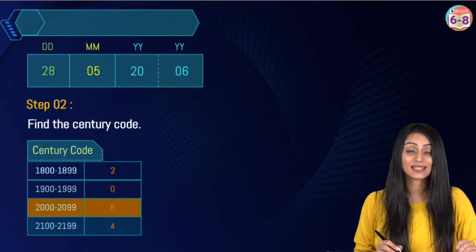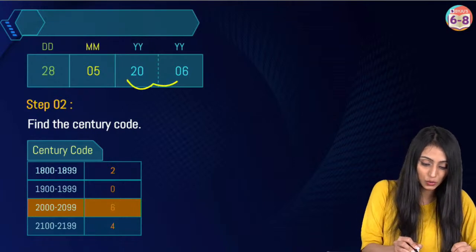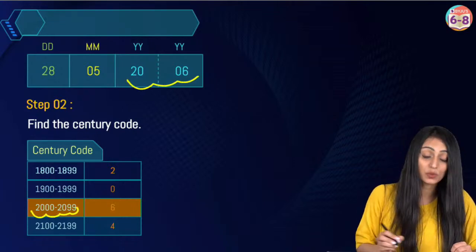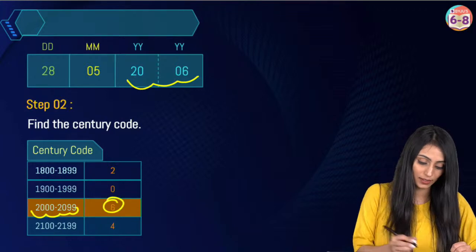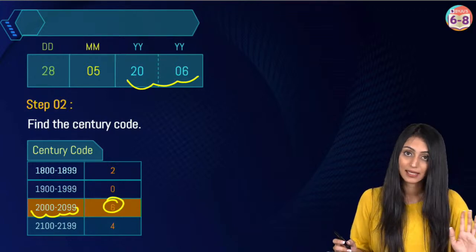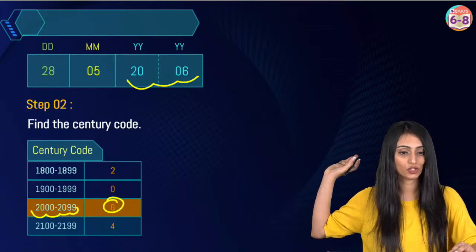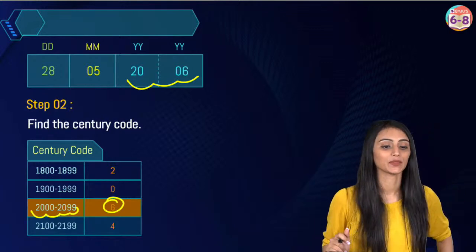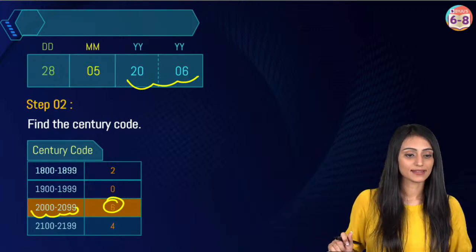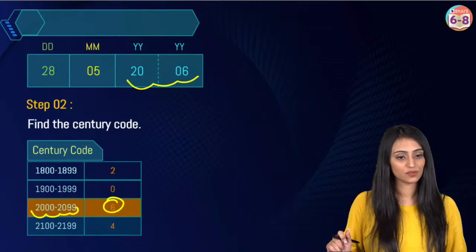We have to find the century code. Okay, what is the century? This is 2006. It lies between 2000 to 2099. Okay, that's 6. Century code we have guessed. This is going to be 6. Any doubts still here? Yes, right, Bhumika.